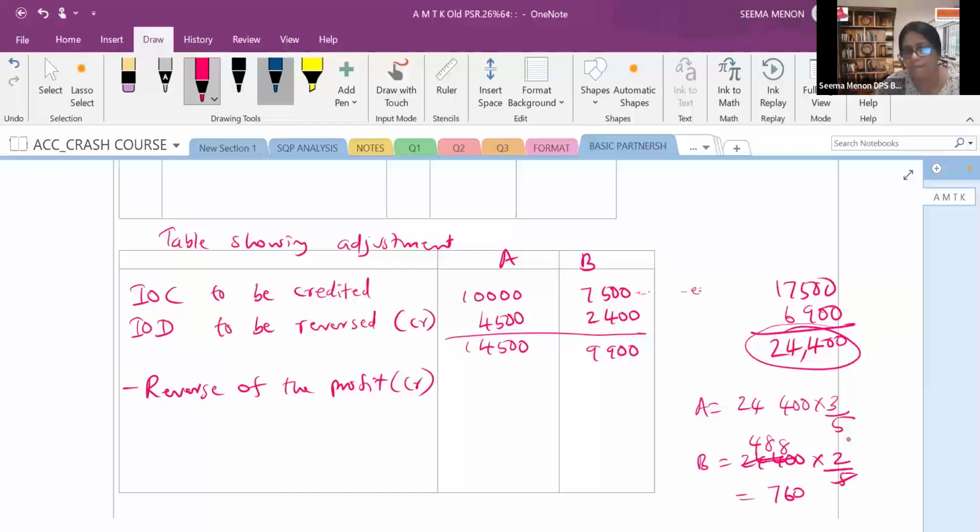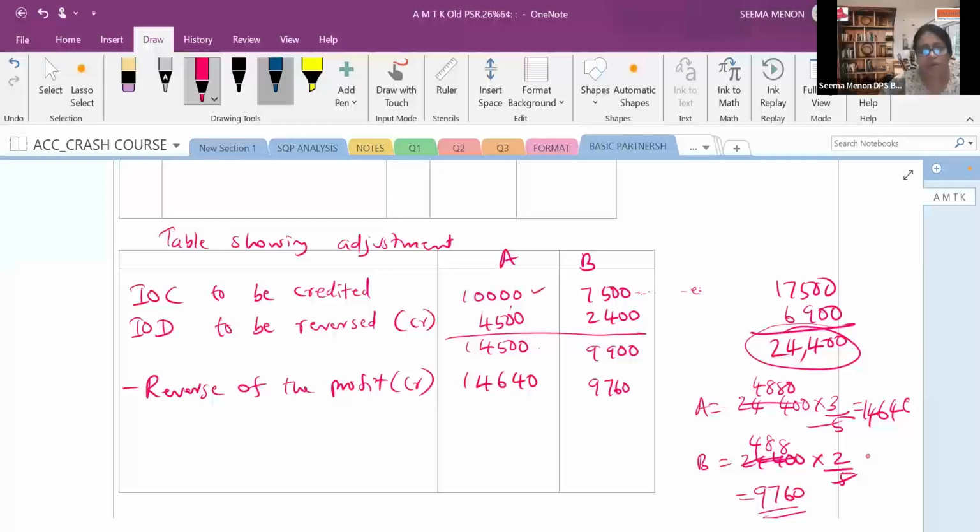4 2s are 8 plus 1, 9,760. Okay. Now again for A also I will find out. Into 3 आएगा ना, ये कट किया तो हमें मिलेंगे. We are getting 4,880 into 3. So what we will get? 14,640. Now we can see that this is the real amount to be given to A and B.